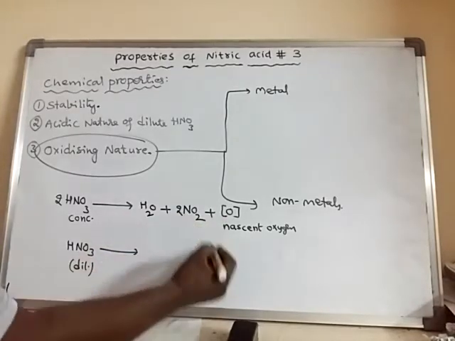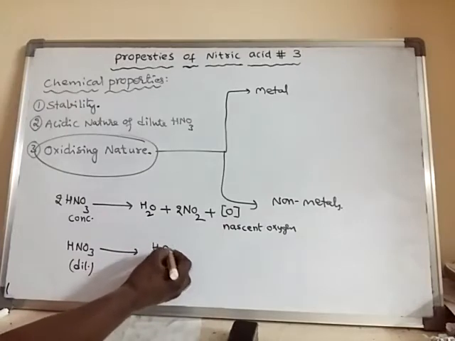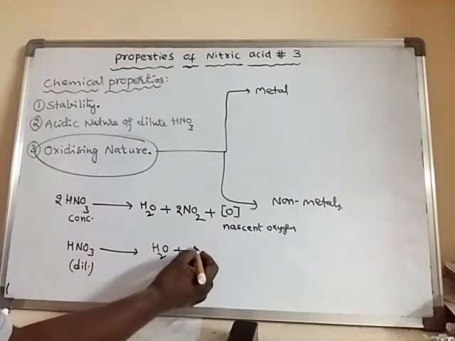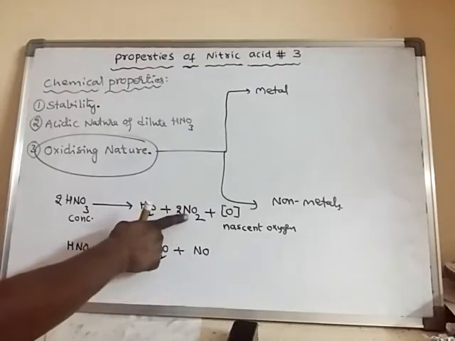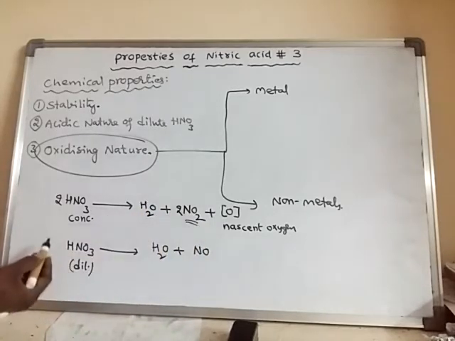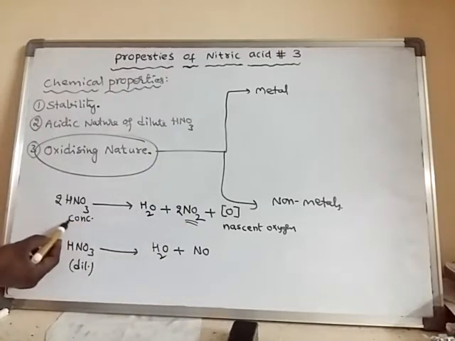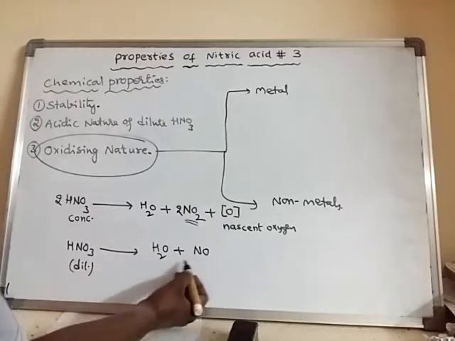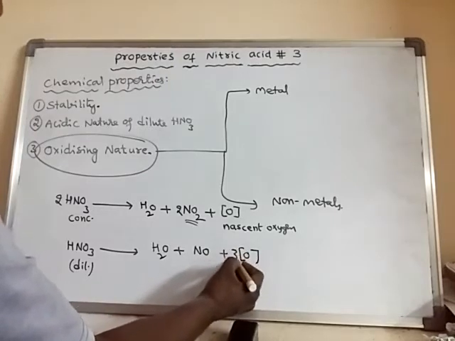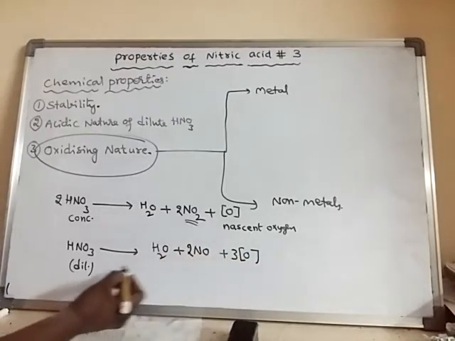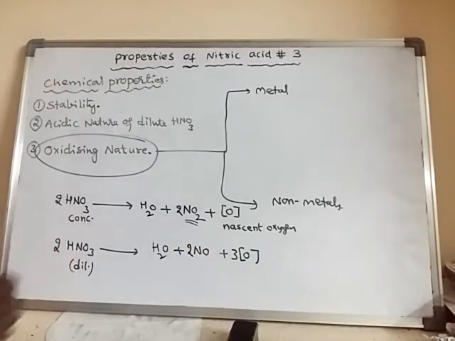But here, along with nascent oxygen, the gas formed is nitric oxide, not nitrogen dioxide. Nitrogen dioxide is formed when concentrated nitric acid decomposes, but when dilute nitric acid decomposes, it forms nitric oxide and also nascent oxygen. So in this way, the reaction takes place.